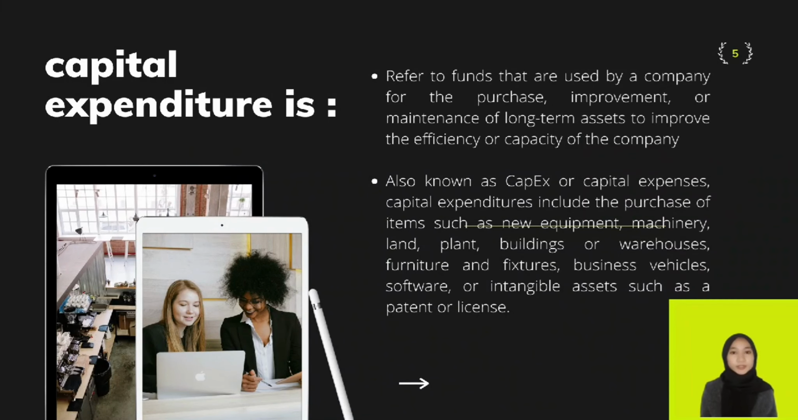Okay, for the first part, what is capital expenditure? Capital expenditure refers to funds that are used by a company for the purchase, improvement or maintenance of long-term assets to improve the efficiency or capacity of the company. Capital expenditure is also known as capex or capital expenses. Capital expenditure includes the purchase of items such as new equipment, machinery, land, plant, buildings or warehouses, furniture and fixtures, business vehicles, software and intangible assets such as patents or licenses.